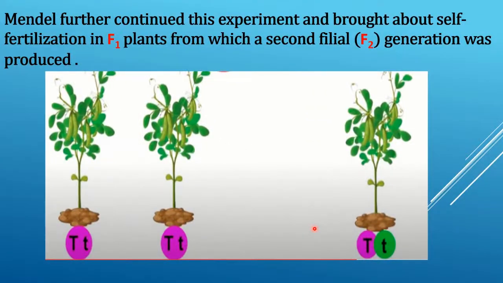Mendel further continued this experiment and brought about self-fertilization in F1 plants, from which a second filial, F2, generation was produced.